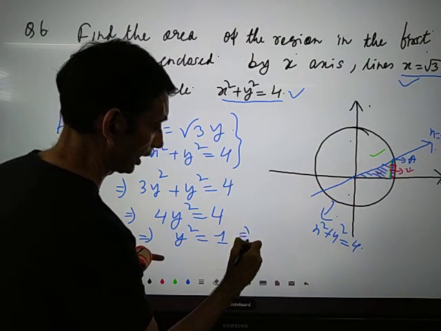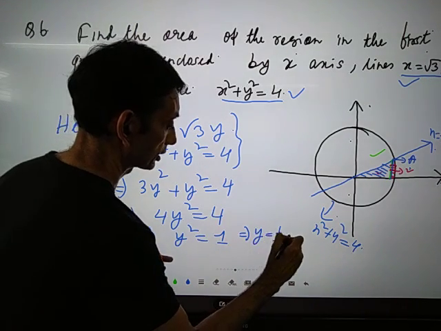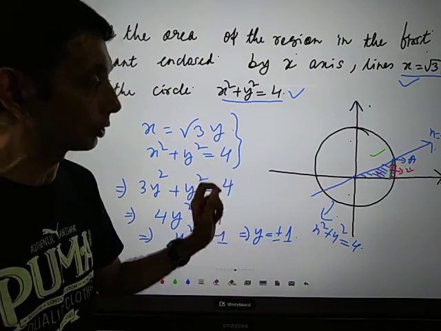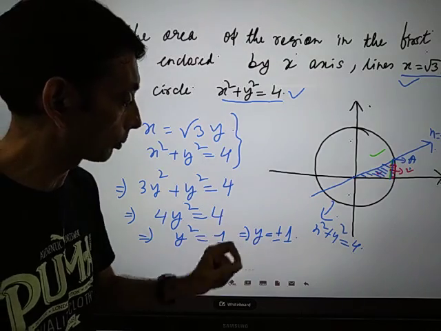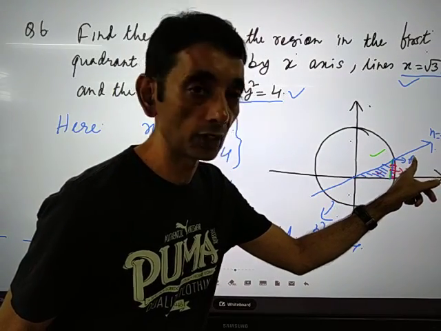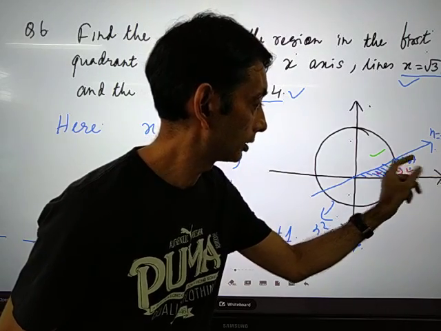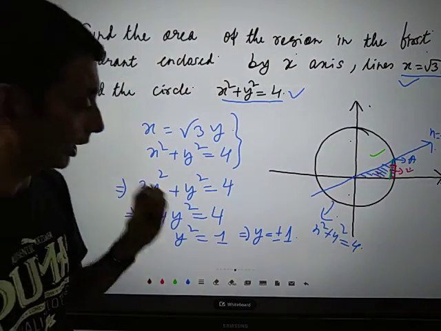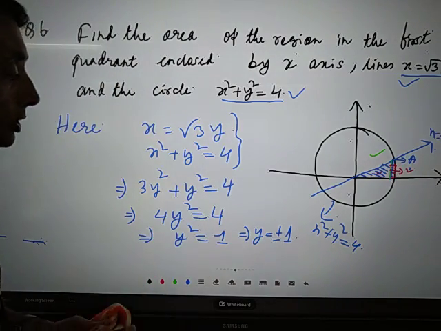This implies y is equal to plus or minus 1. We'll consider y equal to 1, because we are calculating the coordinate of A, which lies in the first quadrant, so y should be positive.